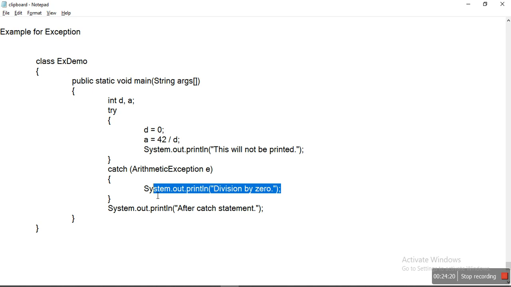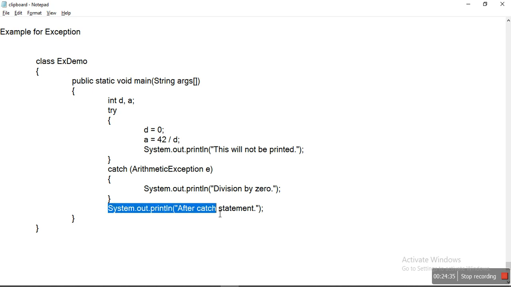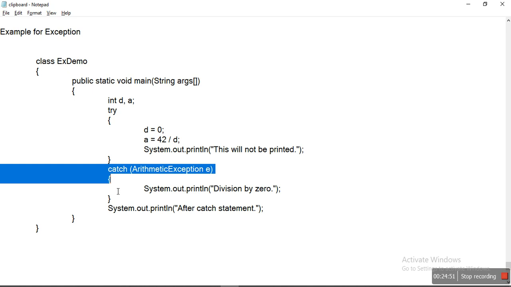Once your code generates an exception, how are you going to handle it? Here I am simply printing "divide by 0"; you can have any other code to handle that exception. After the catch statement, I am printing a message. You should not separate the try and catch blocks. After closing the try block, you should start the catch block declaration.